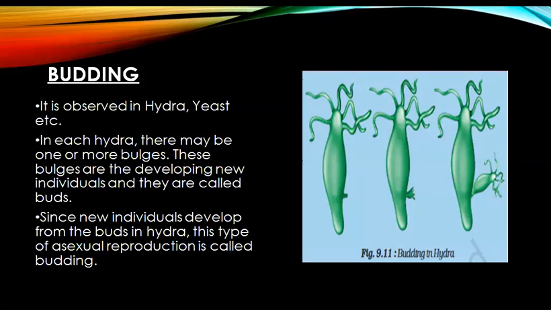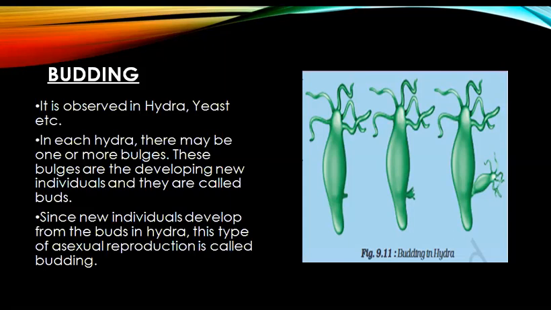In the first step, the formation of buds or bulges takes place and it develops as a small outgrowth on the parent's body. As you can see in figure 9.11, there is a small bulge or bud present on the parent hydra, and it will eventually grow.